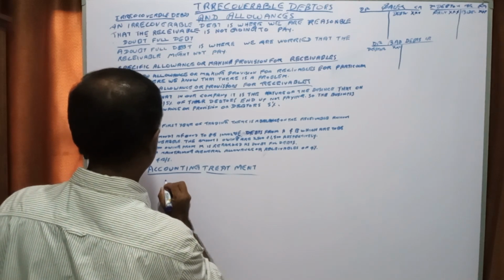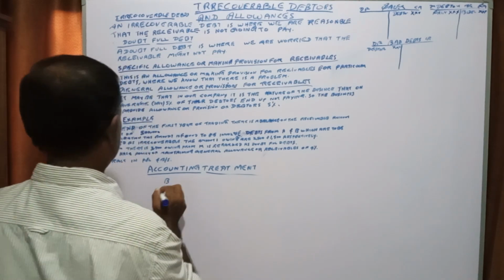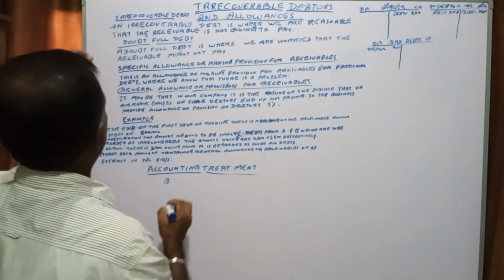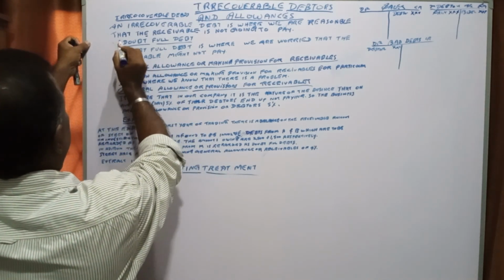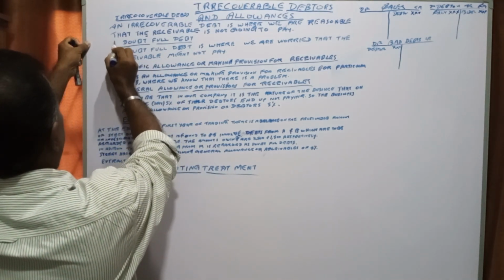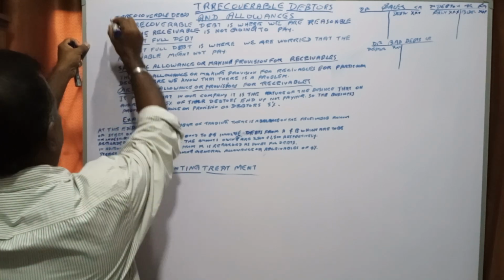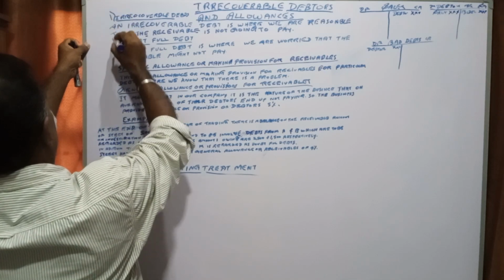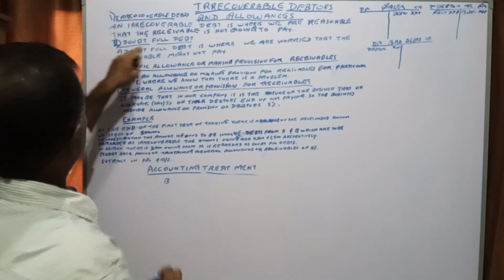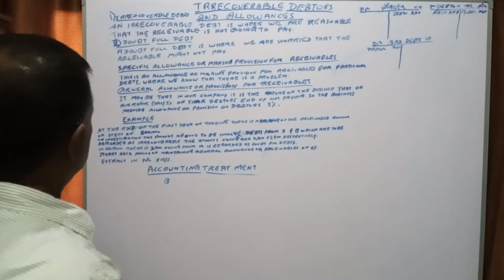Bad debts is number one, right? Irrecoverable debts is number one. Doubtful debt is number two.